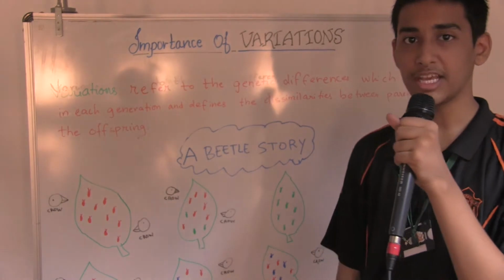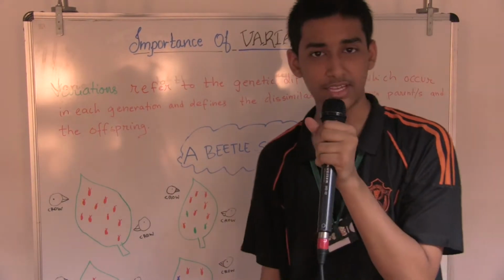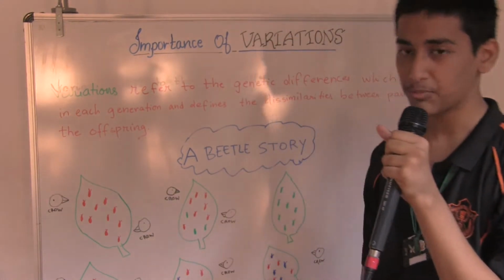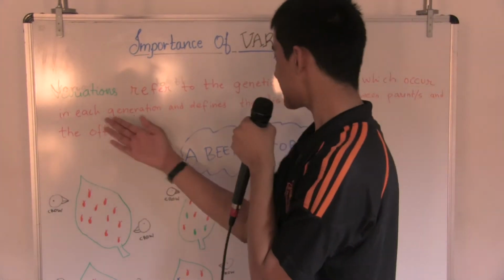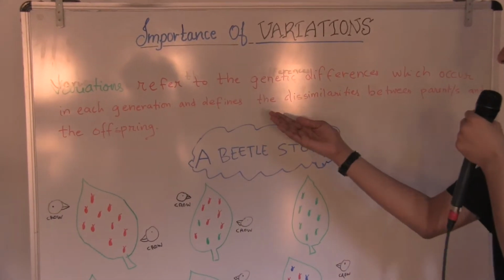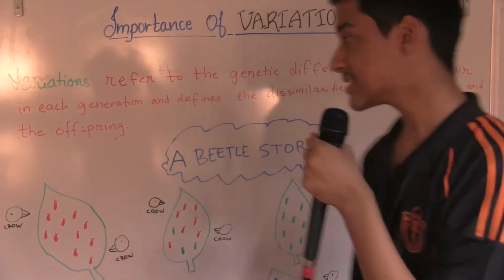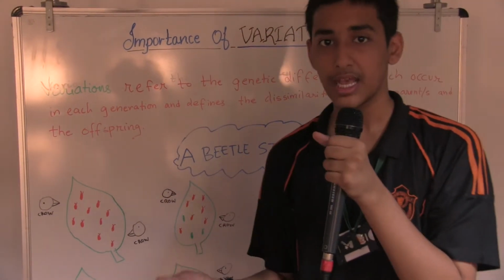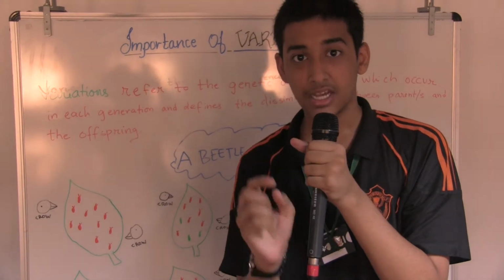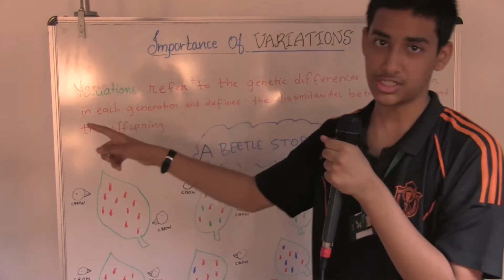Now that we know what variations are, we should know why they are so important. So let's define variations in proper words first. Variations refer to the genetic differences which occur in each generation and define the dissimilarities between parents and the offspring. That means when parents reproduce and give offspring, the thing which decides the differences between the child and their parent is known as variations.